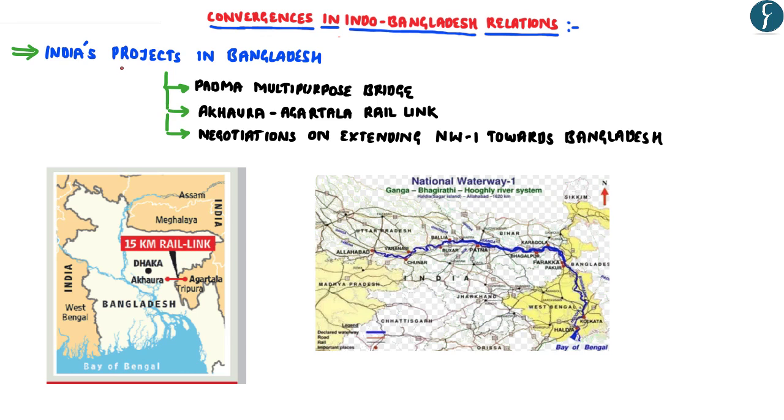Further, the Indian government is implementing a large number of development projects in Bangladesh. Prominent among them are the Padma Multipurpose Bridge and the Akhaura-Agartala Rail Link. Further, the Indian government is currently in negotiation with Bangladesh in order to extend National Waterway 1 towards Bangladesh. India has signed an agreement with Russia and Bangladesh in order to construct the Rooppur nuclear plant in Bangladesh. So all these facets highlight the fact that there has been growing convergence in the Indo-Bangladesh relations.